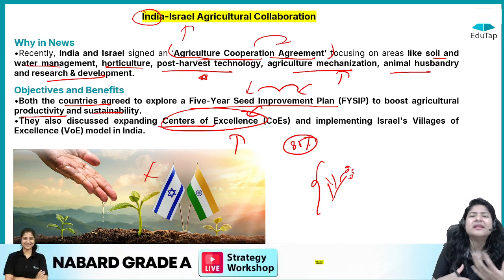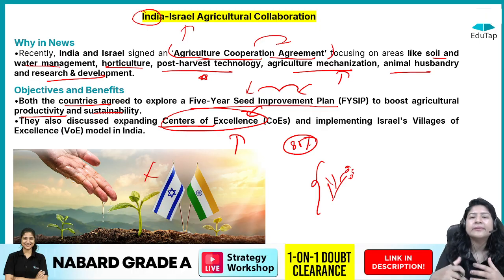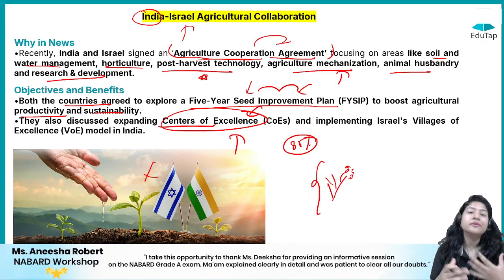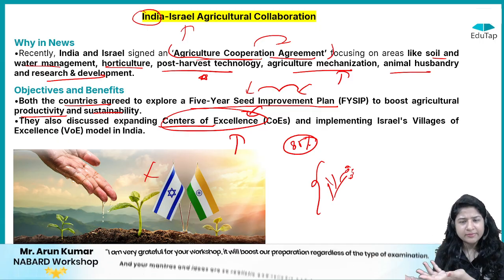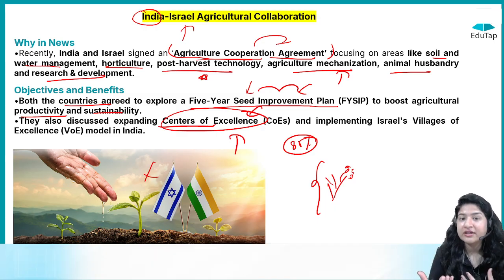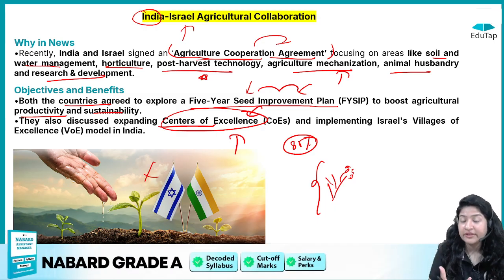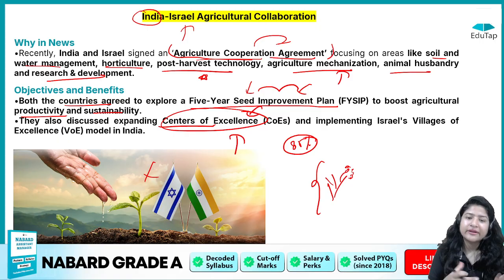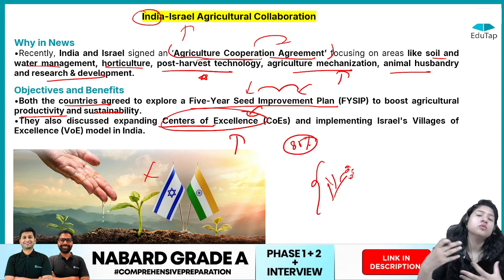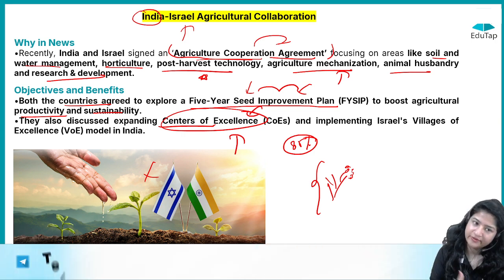So basically they will be taught new skills, right? Or they will be given information on the new technologies that they can use to get better productivity. Or maybe they can be made aware of how buying maybe a little bit expensive but better seeds can give them better results. What are the different agriculture practices that they can do on their field, which can give them better results, right? So center of excellence is nothing but an office that is set up, and the aim will be to teach farmers the new ways by which they can have better productivity and sustainability.